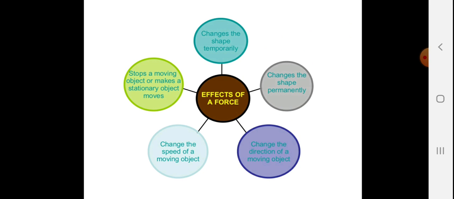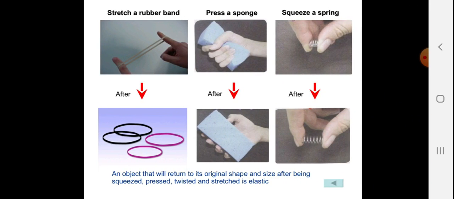First of all, when you apply a force, it changes the shape temporarily. Just imagine pressing a ball or the quiz ball, right? When you apply a force, what happens? It changes the shape, permanently or temporarily. It changes the direction of a moving object, changes the speed of a moving object, stops a moving object or makes a stationary object move. So it can start a car with force or it can stop the car by applying the force of the brake. Now, stretching a rubber band, you can see what happens?